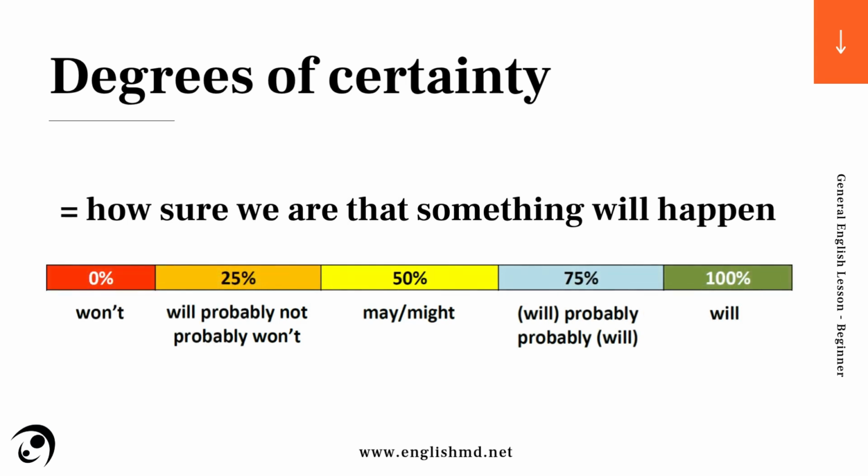Degrees of certainty. Degrees of certainty are how sure we are that something will happen. These are some of the most commonly used degrees of certainty. If there is a 0% chance that something will happen, we use won't. If there is a 25% chance that something will happen, we use will probably not or probably won't. If there is a 50% chance, we can say may or might. If there is a 75% chance, we say will probably or probably will. And if there is a 100% chance that something will happen, we say will.